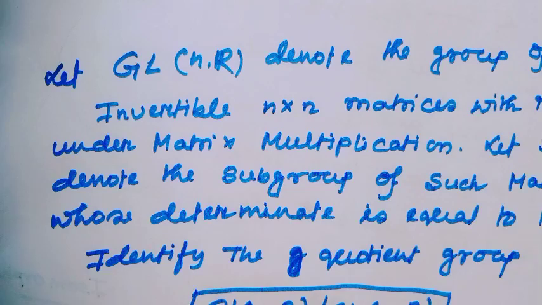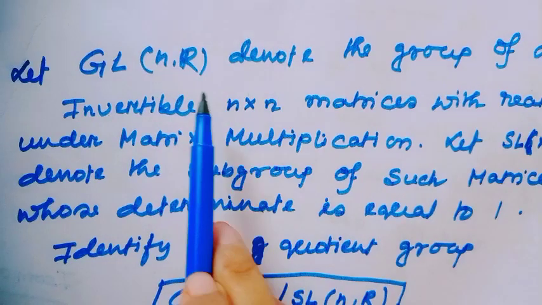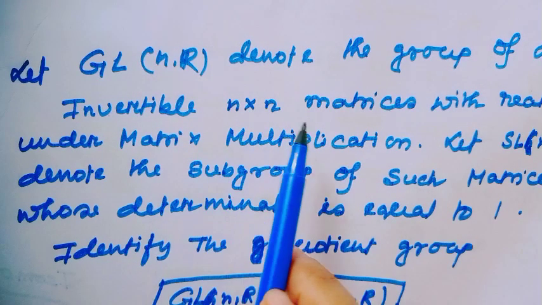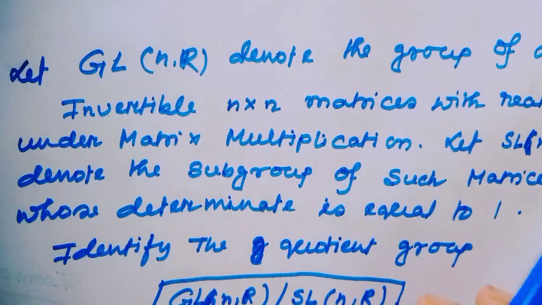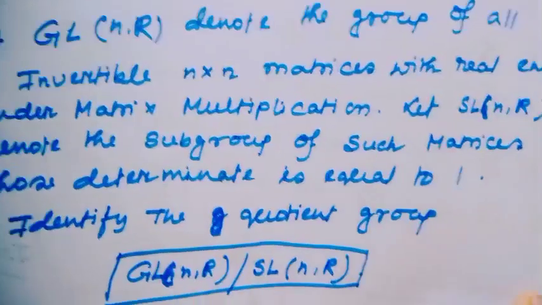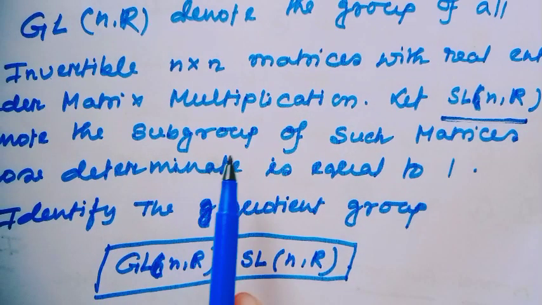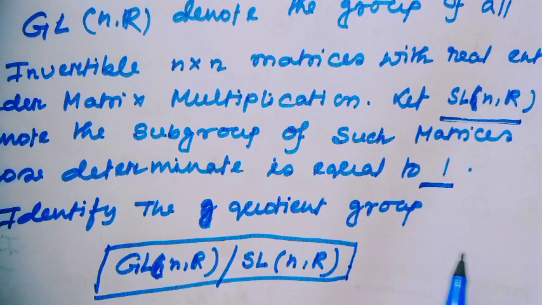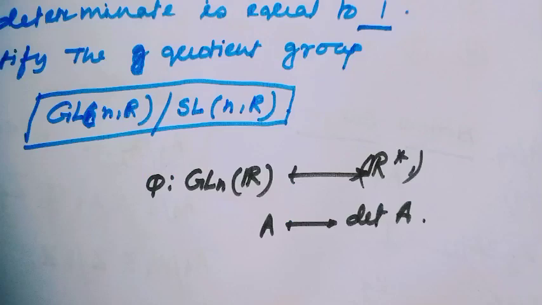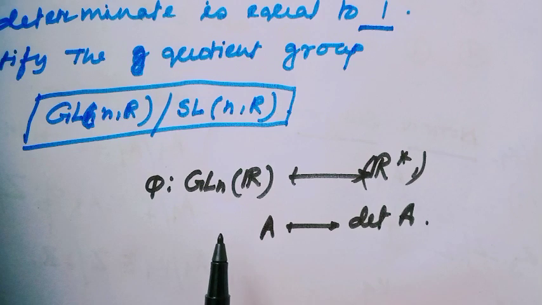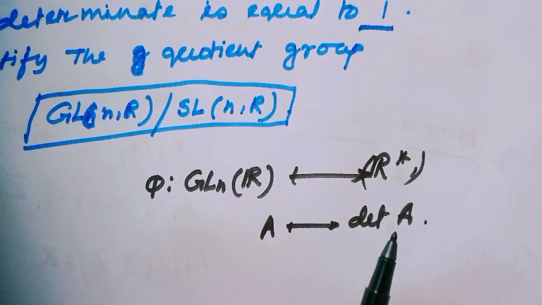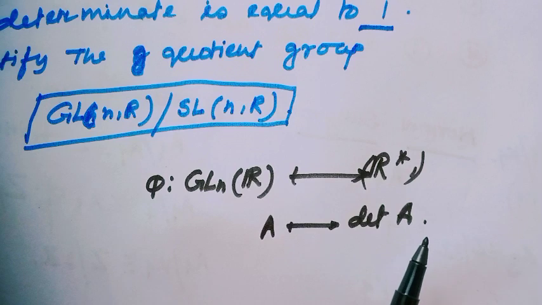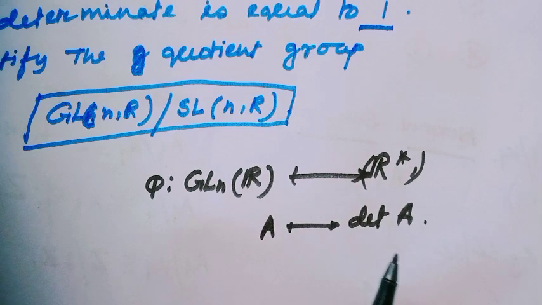Okay, see one other example which came in the NBHM exam. The example is: let GLn(R) denote the group of all invertible n cross n matrices with real entries under matrix multiplication, and let SLn(R) denote the subgroup of such matrices whose determinant is equal to 1. Then identify the quotient group GLn(R) modulo SLn(R). For this consider a mapping phi from GLn(R) to R star, where R star is the multiplicative group of non-zero reals, and the mapping looks like A maps to determinant of A.